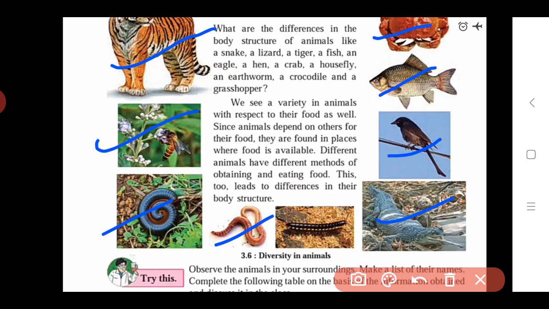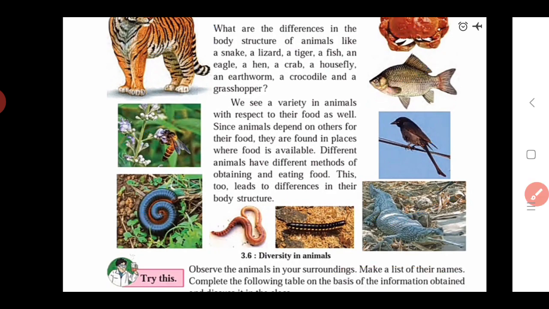So first we saw in which way there is diversity in all the animals. And next we see, by looking at other examples in your textbook, the classification of animals.